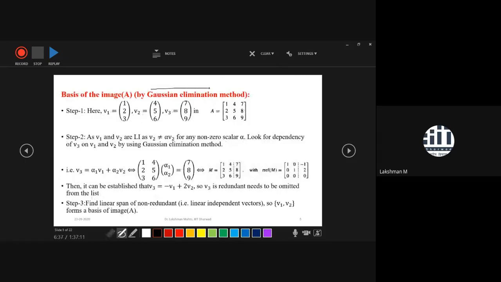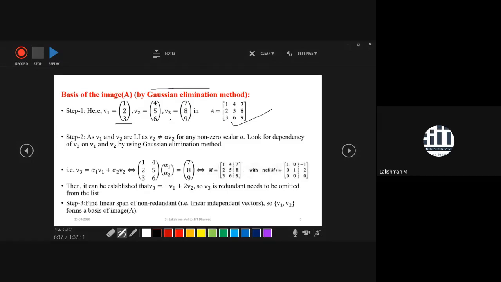So see here, we are having a matrix. This is the given matrix. In the given matrix, first you have to put the columns of the given matrix in a list. You can observe the first one is a non-zero vector, so you can proceed further. You have to look into the second vector V2. V2 has a different direction than V1. So simply you can say that V1 and V2 are linearly independent. They are not in the same line passing through the origin; they are non-collinear. Now try to look into V3.